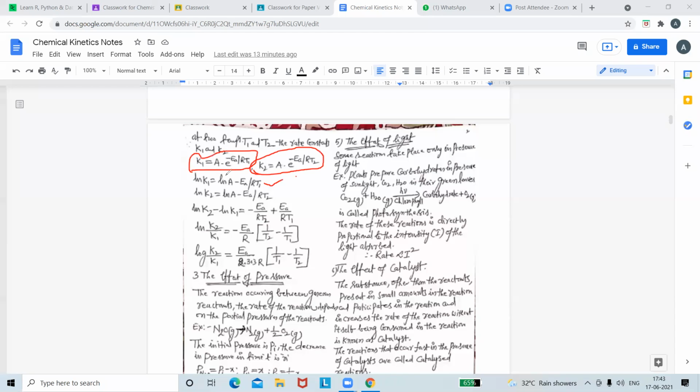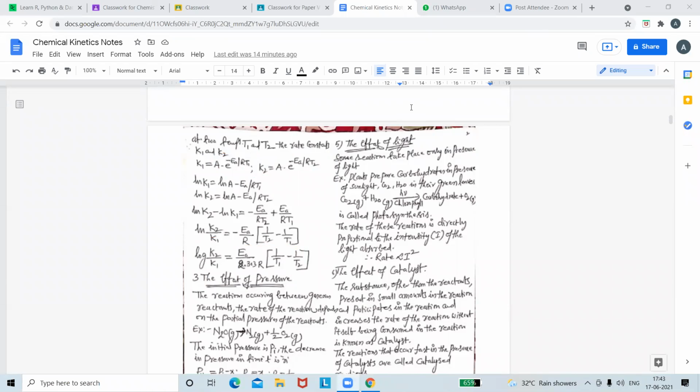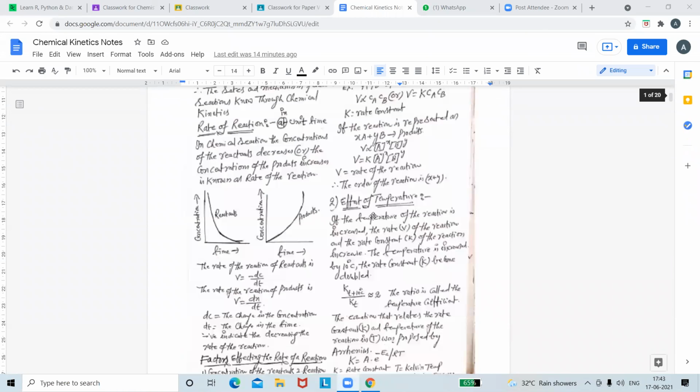Okay, log K is equal to log A minus Ea by RT, the exponent. E is going to be removed. And you subtract K2 minus K1. This is the derivation of the Arrhenius equation used to calculate activation energy. We can calculate the activation energy at two different temperatures also like this. Okay, very simple. That is the effect of temperature, you have tried all this.